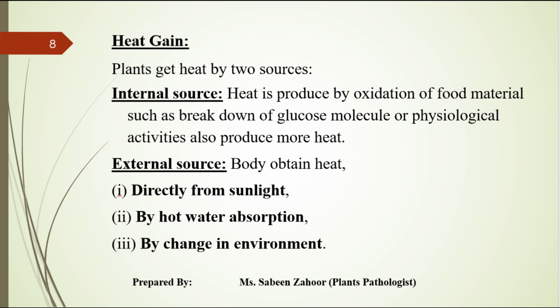During the process of glycolysis, when plants perform respiration or physiological activities, the plant produces more heat. Is this clear? When the plant performs glycolysis, the plant produces heat by the process of oxidation of the glucose molecule. Right? Now the next one is the external source.